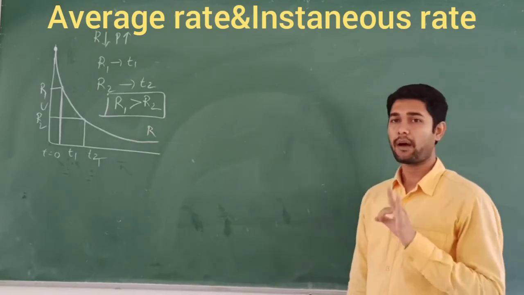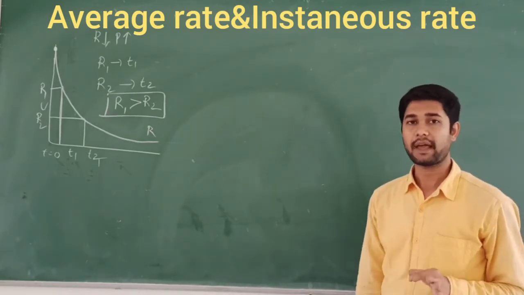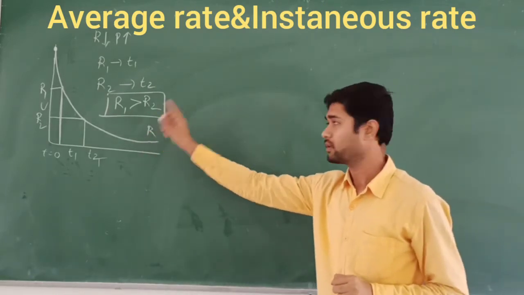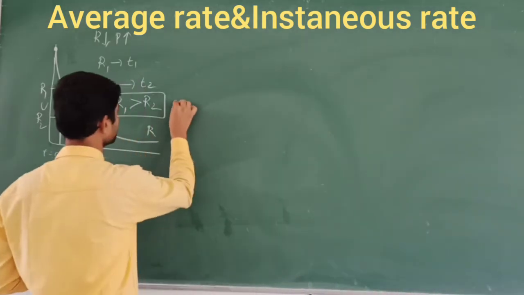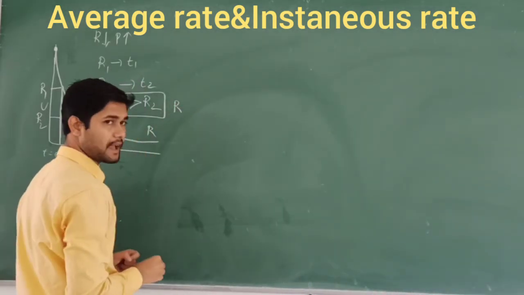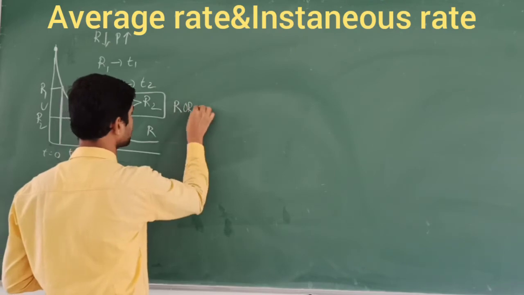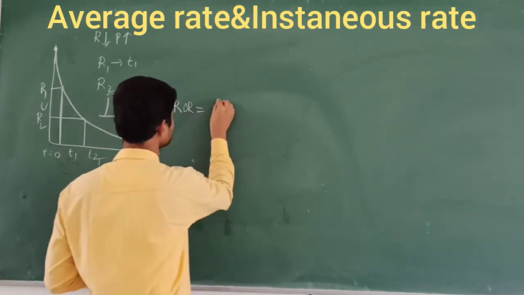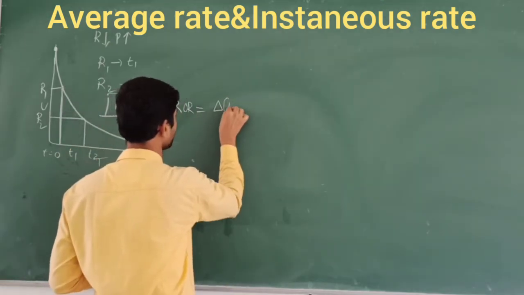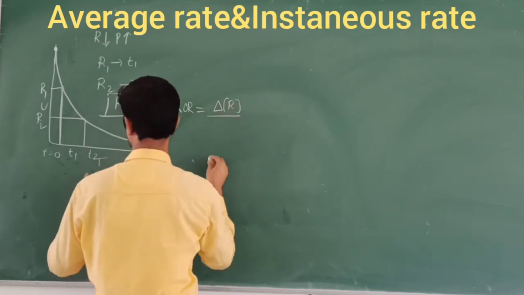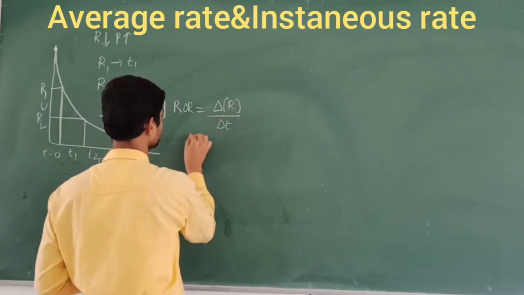Now we are going to apply the rate of the reaction for the reactant only. What is the rate of the reactant? The rate of the reaction, ROR, for the reactant is the change in the concentration of the reactant with respect to time.